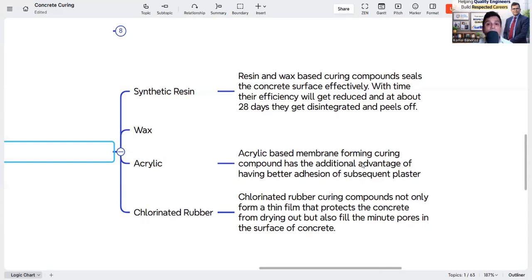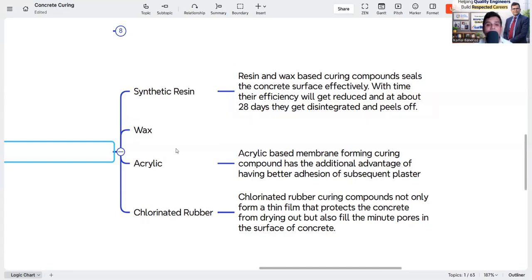This is very important. Also, if you need to plaster or apply any finishing item on the concrete, this chemical should peel off with time. Otherwise you have to apply hot water or other means to remove it, so again it will cost extra. You need to keep that in mind when selecting the chemical curing or the membrane curing.